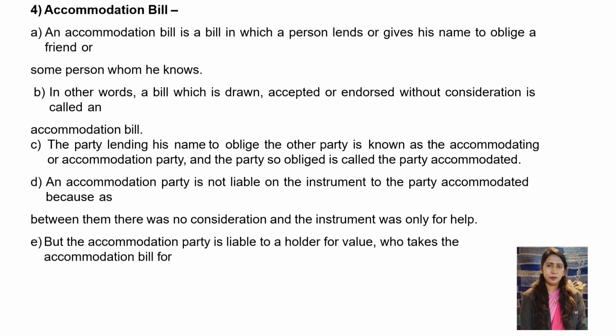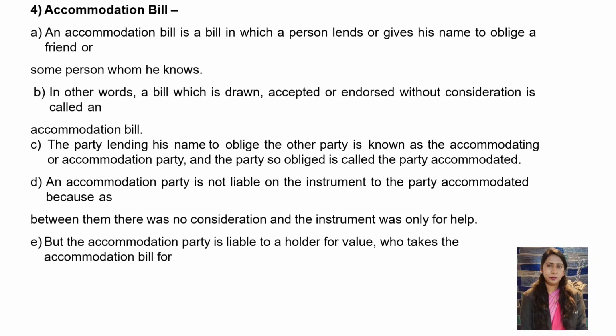Accommodation bill. An accommodation bill is a bill in which a person lends his name to oblige a friend or some person whom he knows. In other words, a bill which is drawn, accepted, or endorsed without consideration is called an accommodation bill.